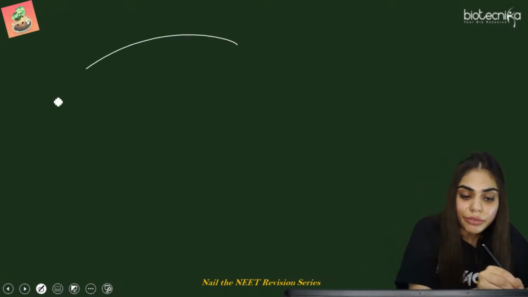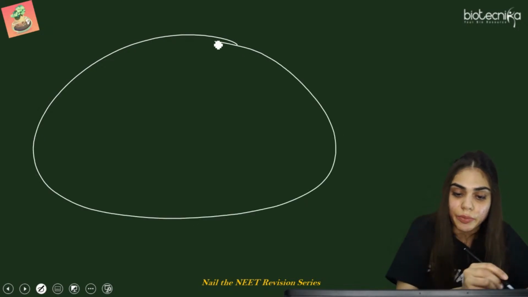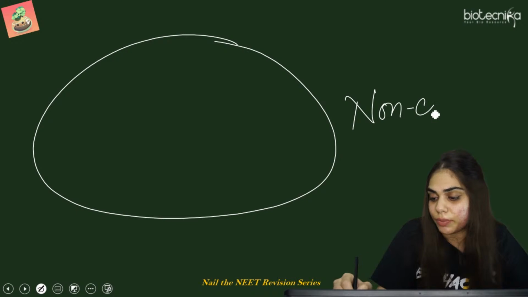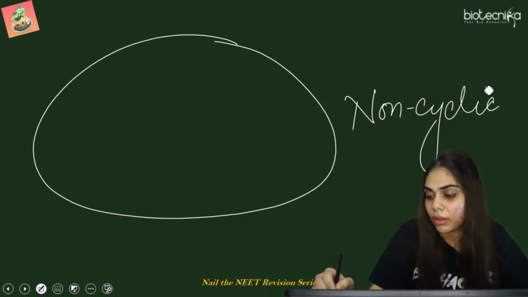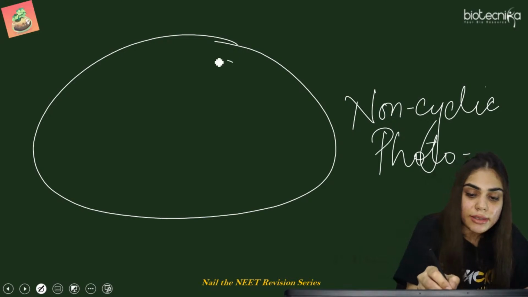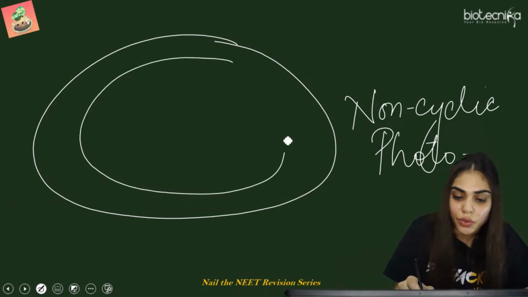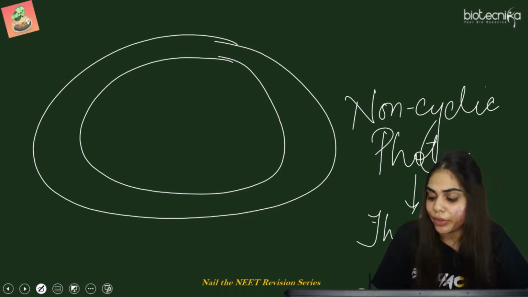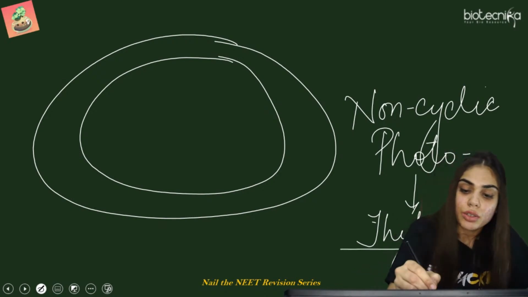If you recall yesterday's lecture, we discussed non-cyclic photophosphorylation, which is taking place in the thylakoid. So we are drawing here the structure of the thylakoid.